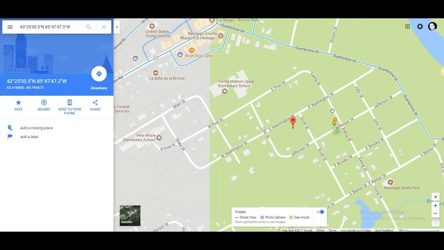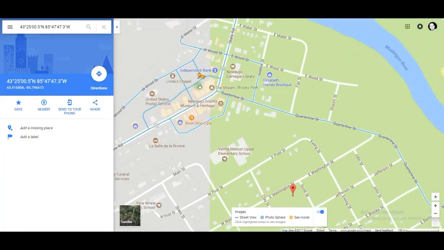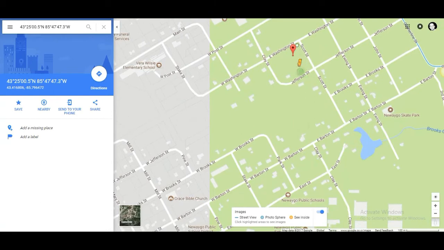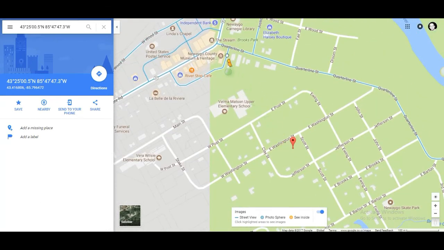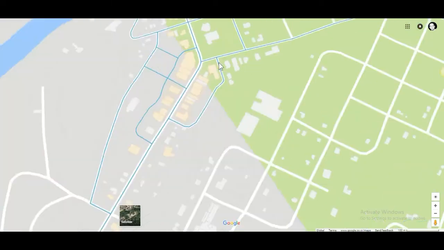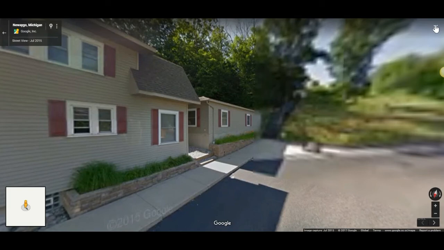As soon as I click on the doll, you can see all these blue lines. That means that's where I can see the Street View. So I will not be able to see the Street View here because the Google cars haven't come through here. So you will only be able to see a Street View where the blue lines are shown on the map, like for example here. So that's a little tip for you guys.